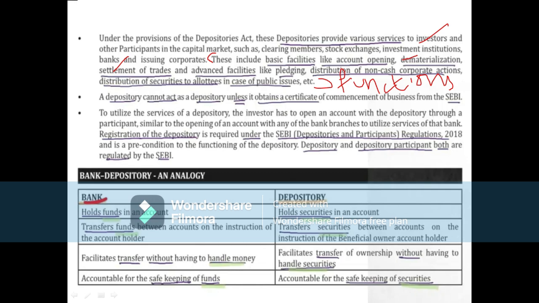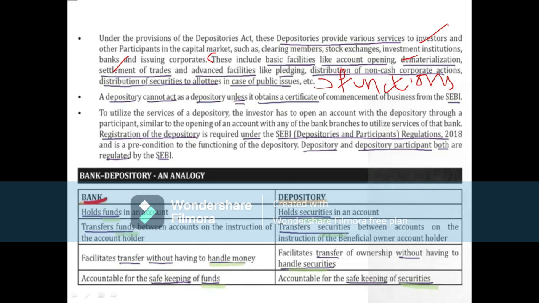So this will be also done by the depositories only, because SAT will be there, Securities Appellate Tribunal. So if there are any issues, they can settle there in the SAT. Likewise, advanced facilities like pledging means, for example, dematerialized shares can be pledged, and after the loan is repaid, means they are going for loan. Under pledging means they are going for loan by keeping their electronic shares with other persons and taking loan.